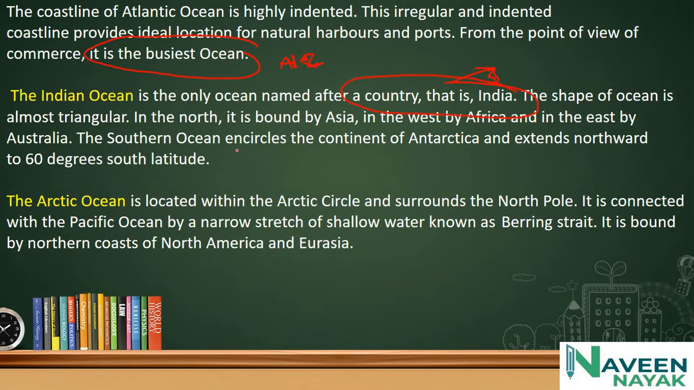The Southern Ocean encircles the continent of Antarctica and extends towards 60 degrees south latitude. The Arctic Ocean is located within the Arctic Circle and surrounds the North Pole. Remember, it is connected with the Pacific Ocean by a narrow stretch of shallow water known as the Bering Strait. Remember this, Bering Strait. It is bound by the northern coast of North America and Eurasia.